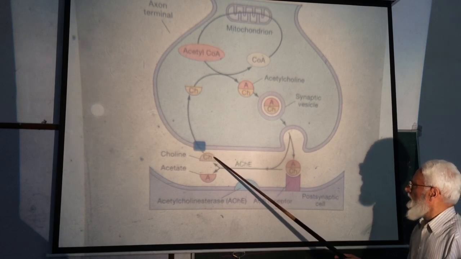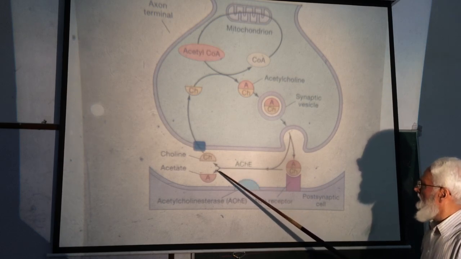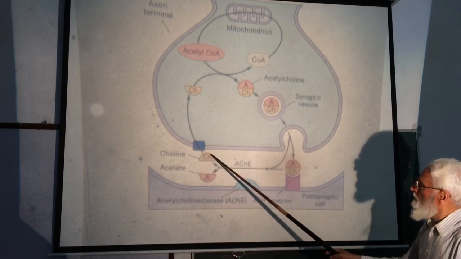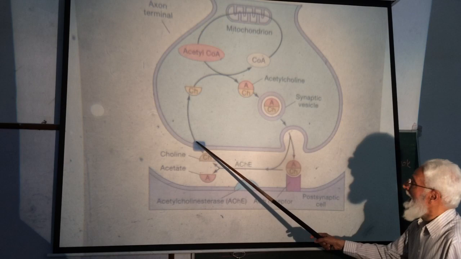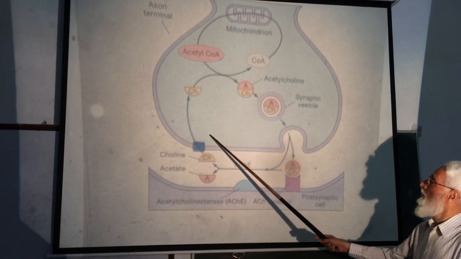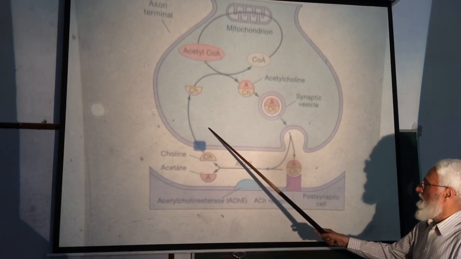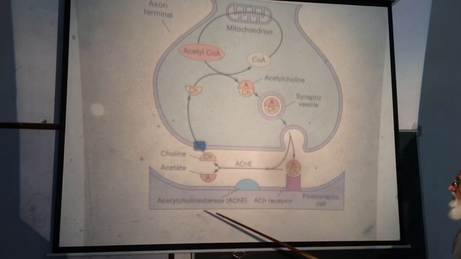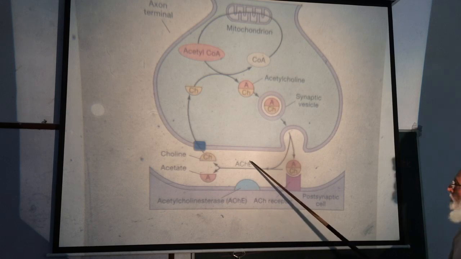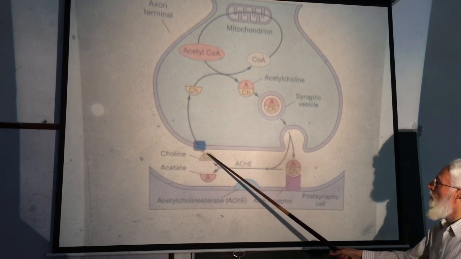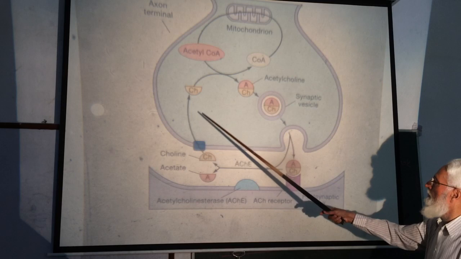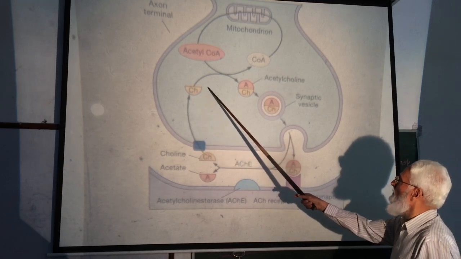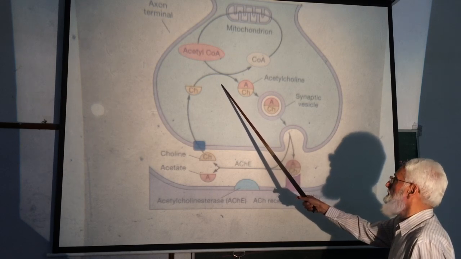Choline is taken back into the nerve terminal to be reused. Right? So by the activity of the enzyme acetylcholine esterase, acetylcholine is broken into acetate and choline. Choline is taken up by the nerve terminal to be reused in the synthesis of acetylcholine.